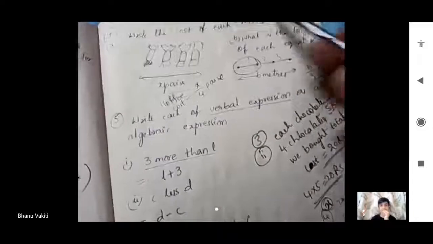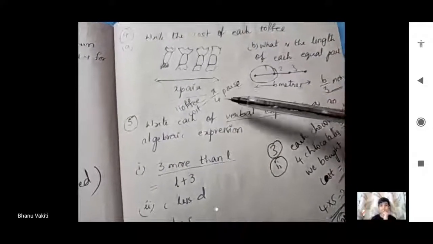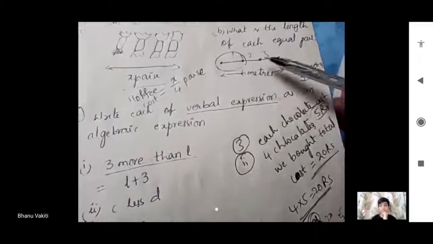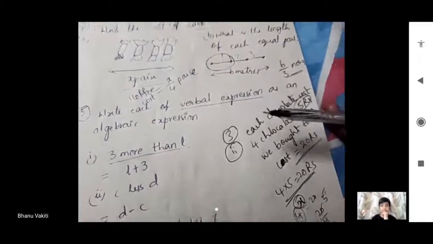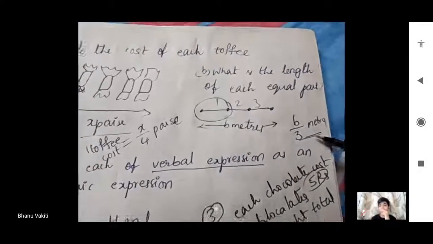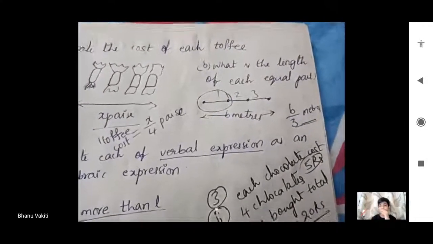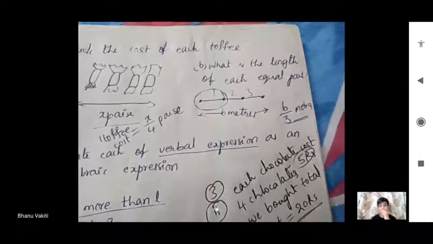This is about division. Fourth bit is about division. 3 equal parts b meters, then 1 equal part how many meters? b by 3 meters. Yes? So like that chocolates only. Third and fourth bit is about product and division.